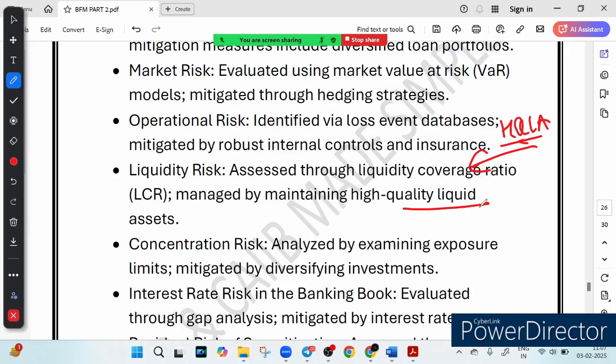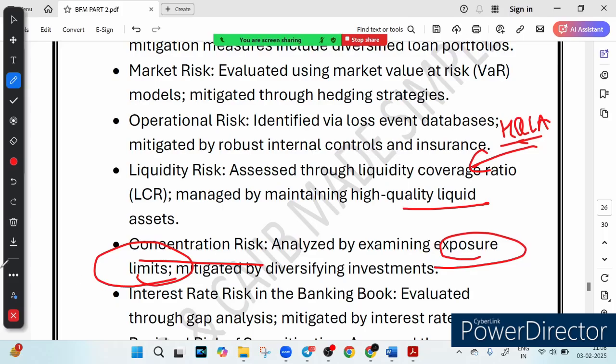Now the next kind of risk that banks face is called concentration risk. It means that if a bank invests too much in a company, sector or region, problems arise. And how can it be assessed? By setting exposure limits. We examine the exposure limit, and then we can tell whether it is facing concentration risk or not. And how to manage it? By diversifying our portfolio, diversifying investment across industries and regions, and avoiding over-reliance on a single income source. So imagine betting all your savings on one stock.